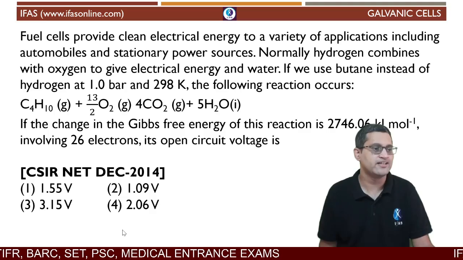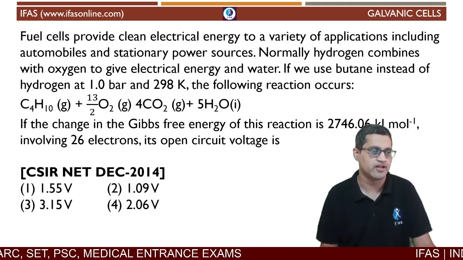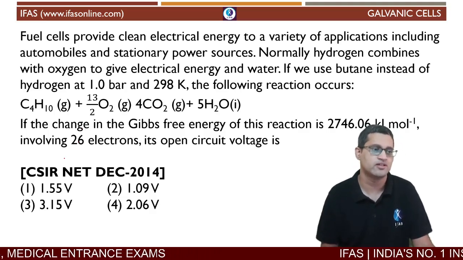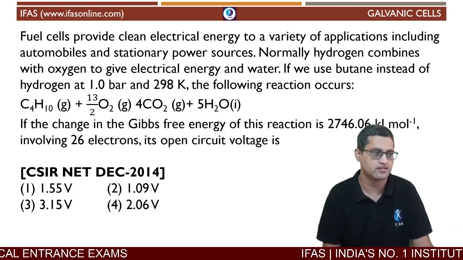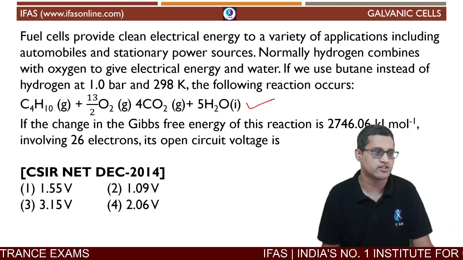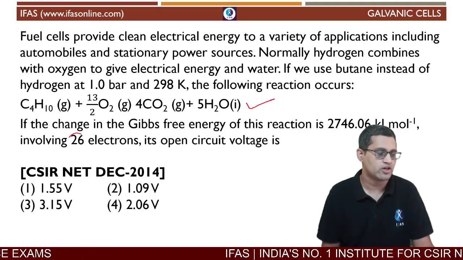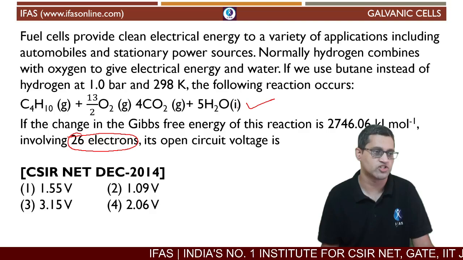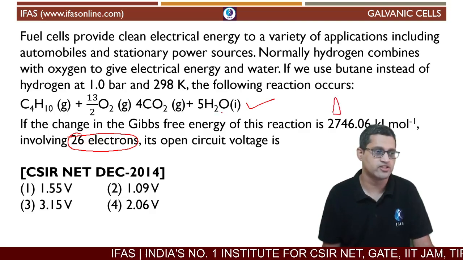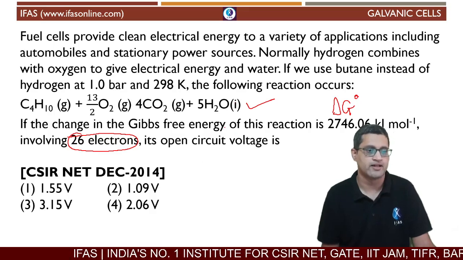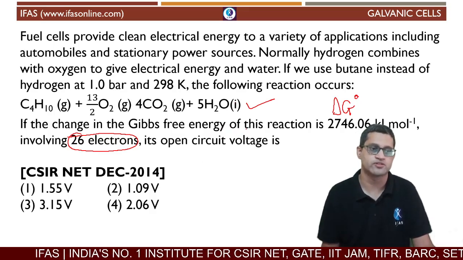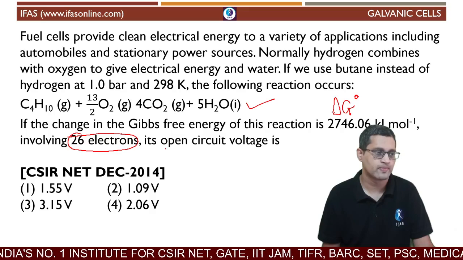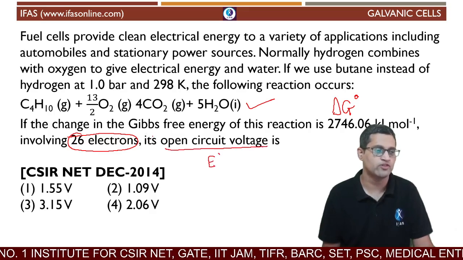Fuel cells provide clean electrical energy to a variety of applications, including automobiles and stationary power sources. Hydrogen combines with oxygen, and by this reaction you get a potential generated. What we know is 26 electrons are exchanged, whereas the free energy delta G naught is given as 2746.06 kilojoules per mole. What we have to find is its open circuit voltage, which means we have to find the value of E naught.